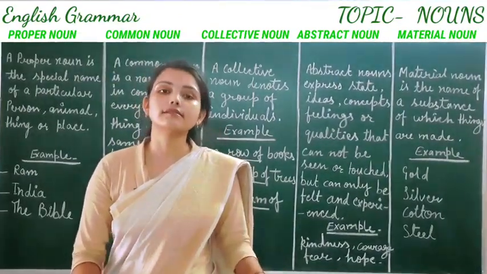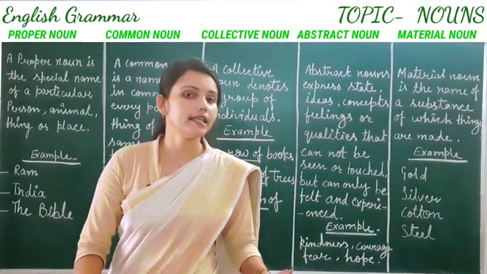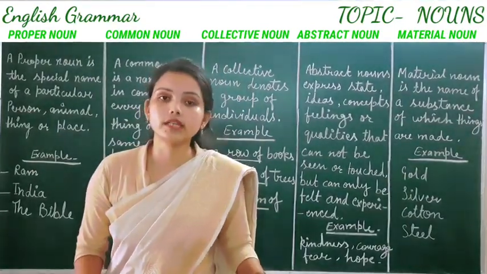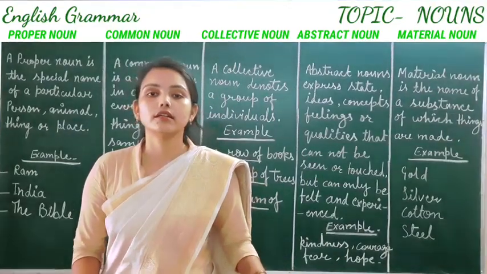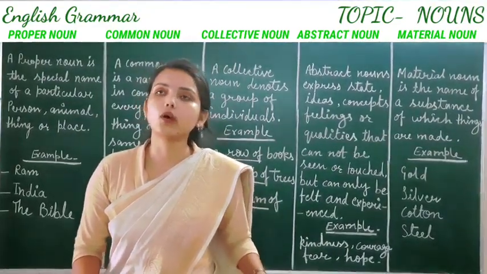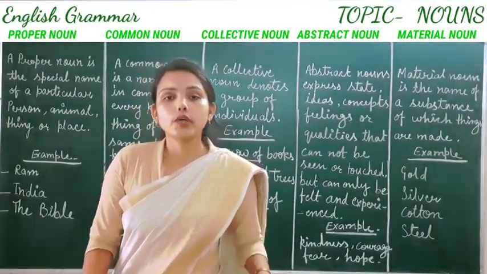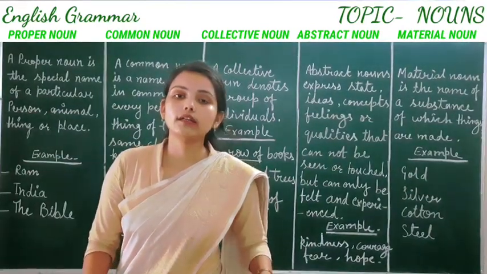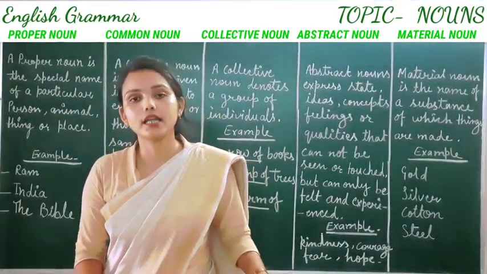Next is material noun. Material noun means the name of a substance of which things are made. For example, cotton, jute, wood, silver, gold. So these are some examples of material noun.